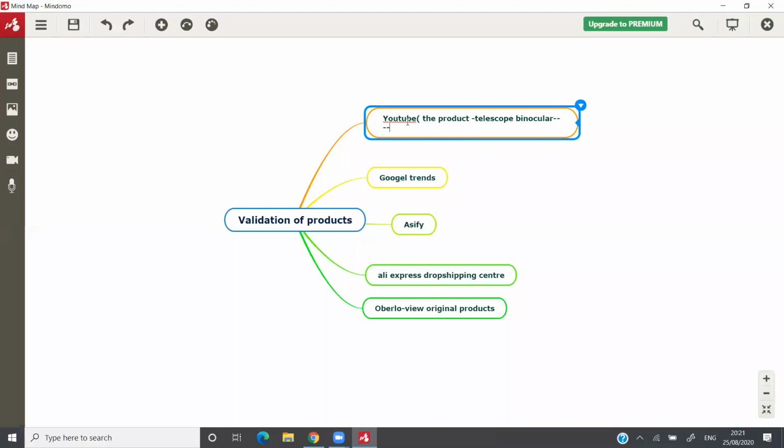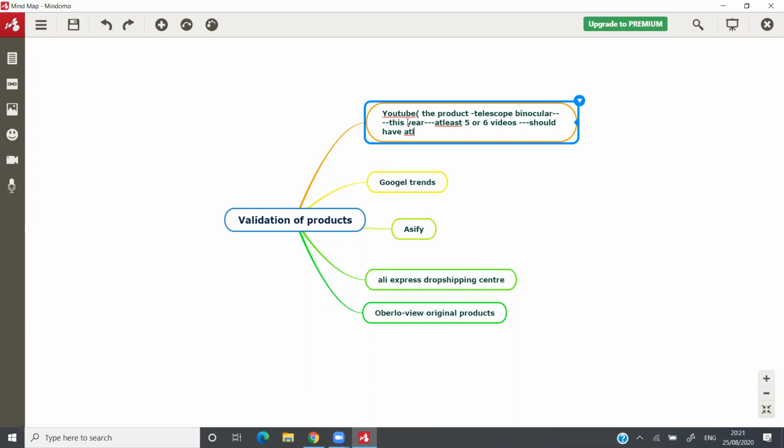The criteria on YouTube is this year, at least 5 or 6 videos should have at least 10k views on that particular product. This is the criteria, guys.